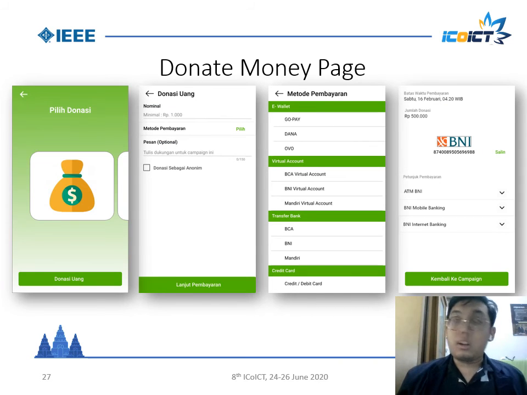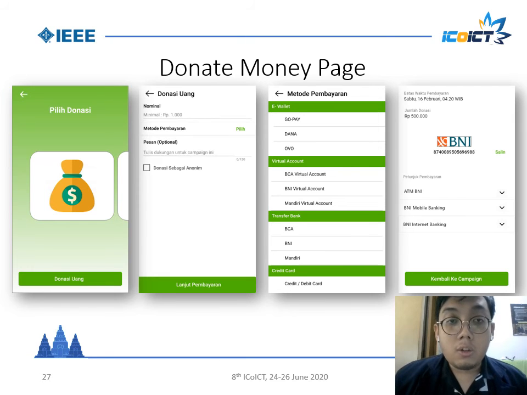Now after the user goes into the campaign and wants to donate, this is the donate money page. This is the screen to choose a donation, and this is the screen of detail donation.